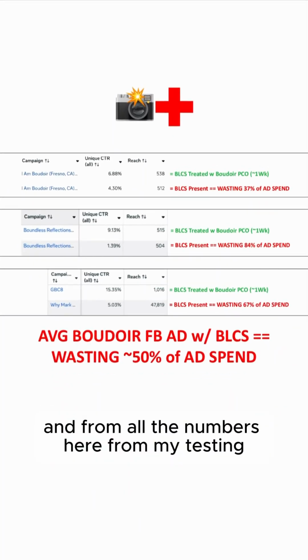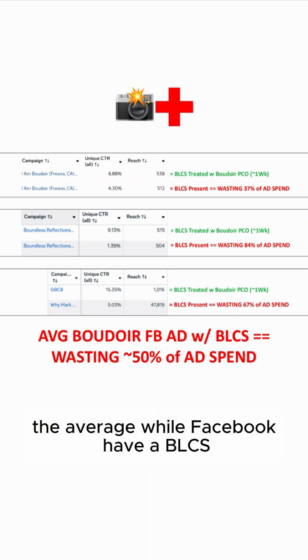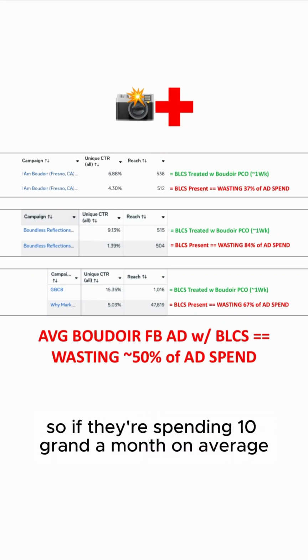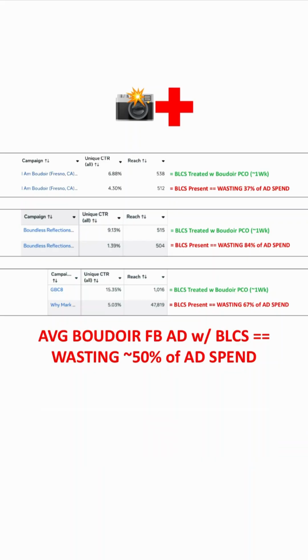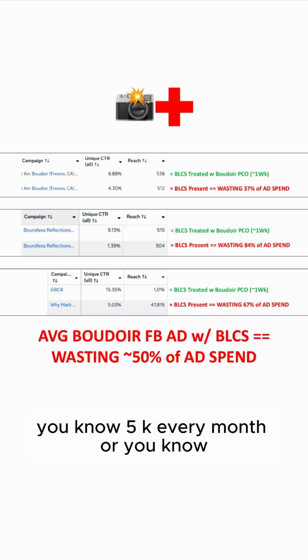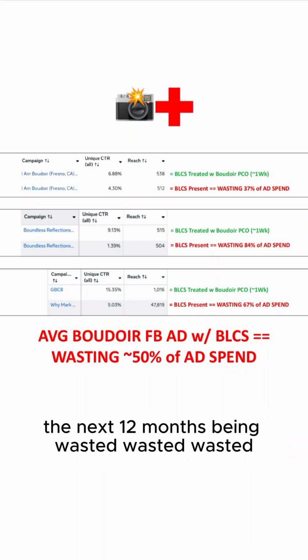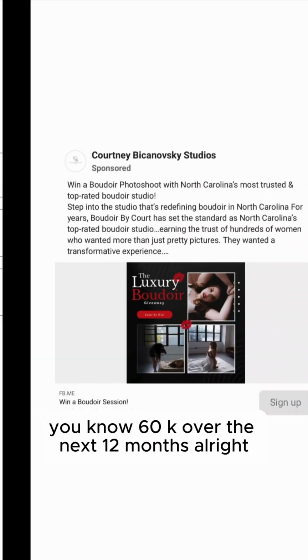And from all the numbers here from my testing, the average Boudoir Facebook ad with BLCS wastes approximately 50% of its ad spend, literally half going down the drain. So if they're spending 10 grand a month on average, that's 5K every month, or approximately 60 grand over the next 12 months being wasted.